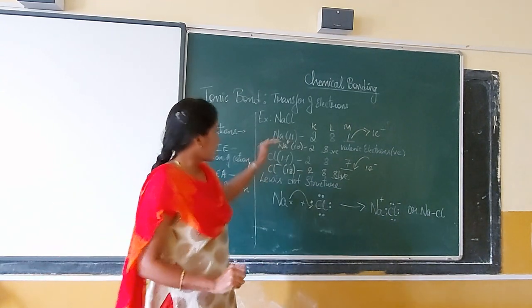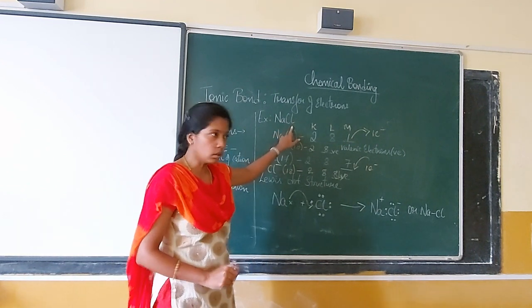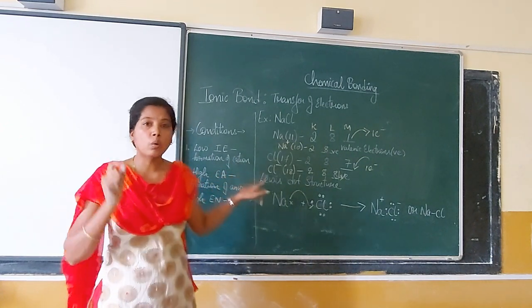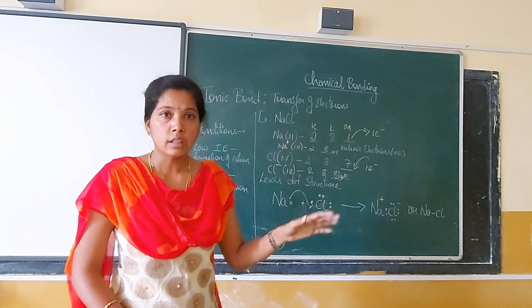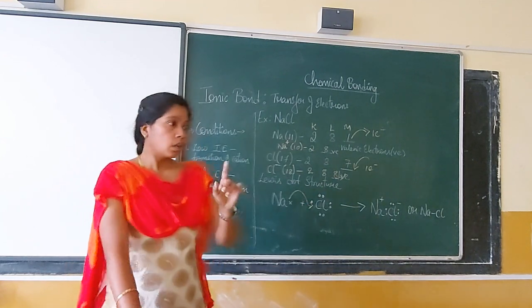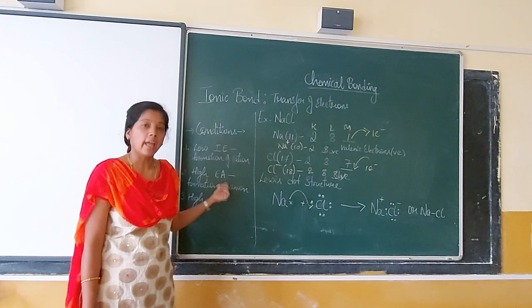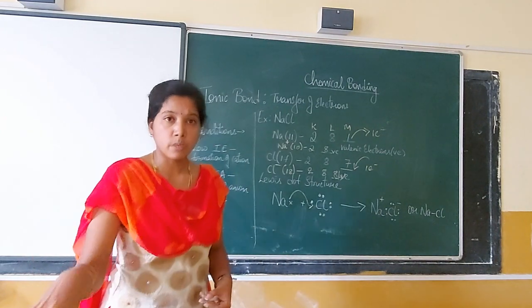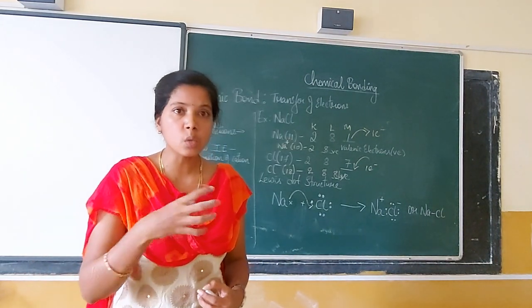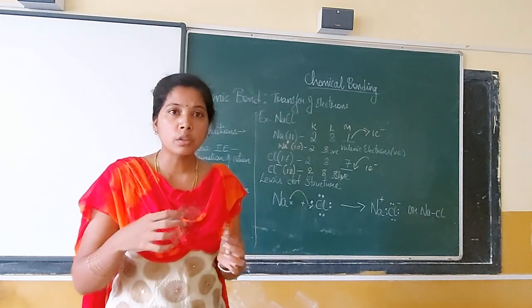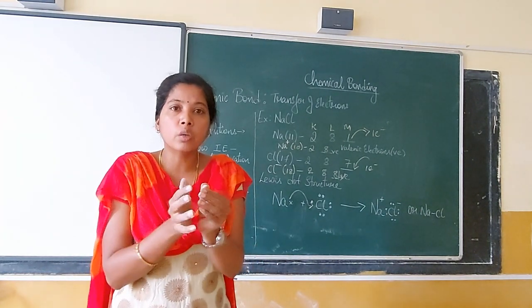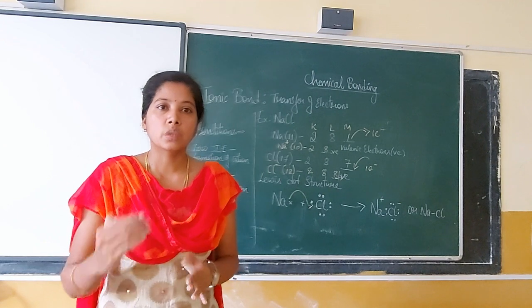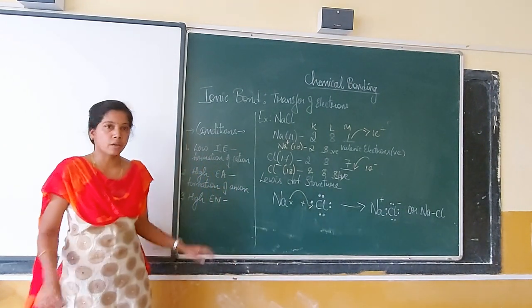So now let's come back to the example of NaCl. In this compound, my Na is a cation. So the sodium atom will have a low ionization energy, whereas chlorine has high electron affinity, and the chlorine itself will have high electronegativity. Whatever electron has been transferred, the chlorine atom would still be waiting to accept more. So it would be trying to pull the shared pair of electrons, or pull the molecule very close to itself. Therefore the bond becomes stronger. So these are the three conditions for the formation of our ionic bond.